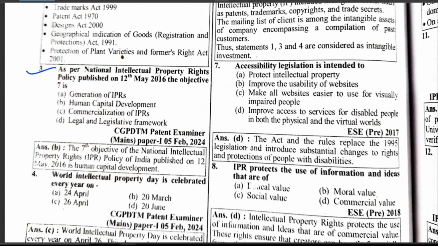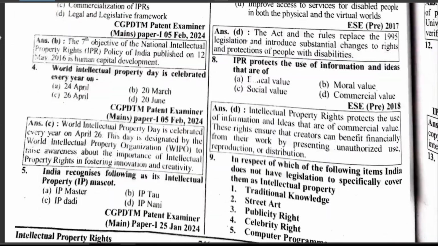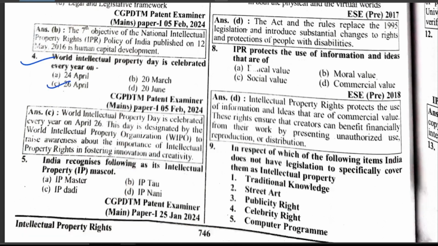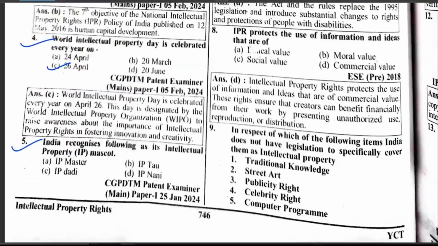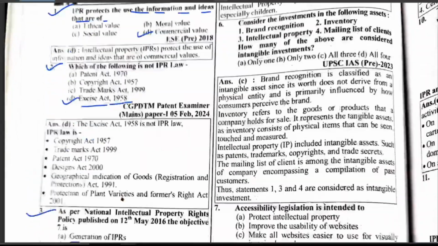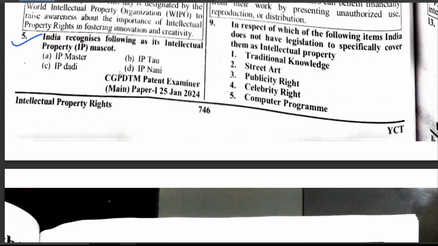ठीक है, as per National Intellectual Property Rights Policy published on 12th May 2016, the objective 7 is human capital development. World Intellectual Property Day is celebrated every year on 26th April. India recognized the following as the intellectual property IP marks, which is the correct answer is D, IP ना नी।